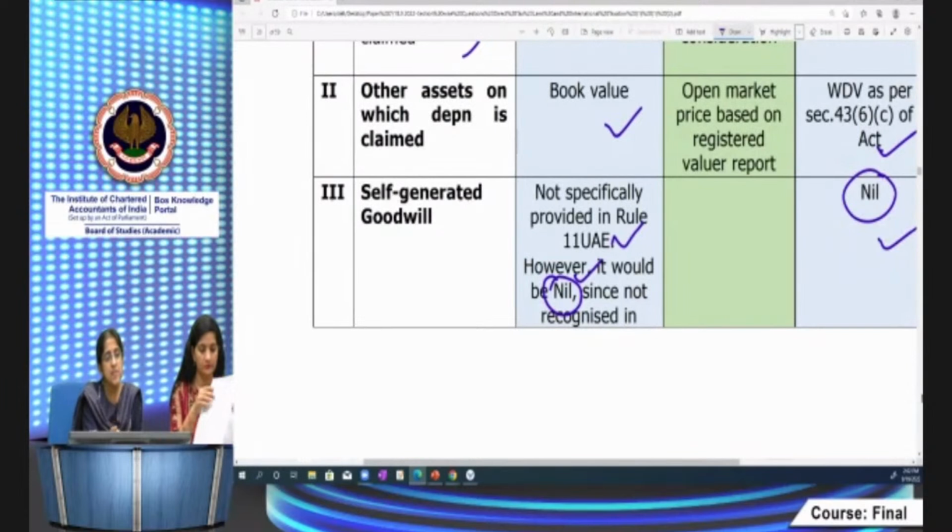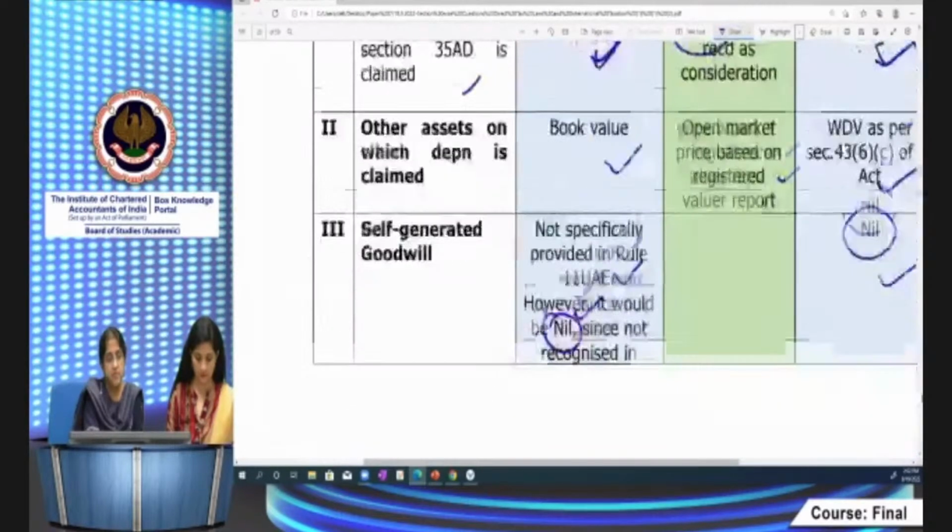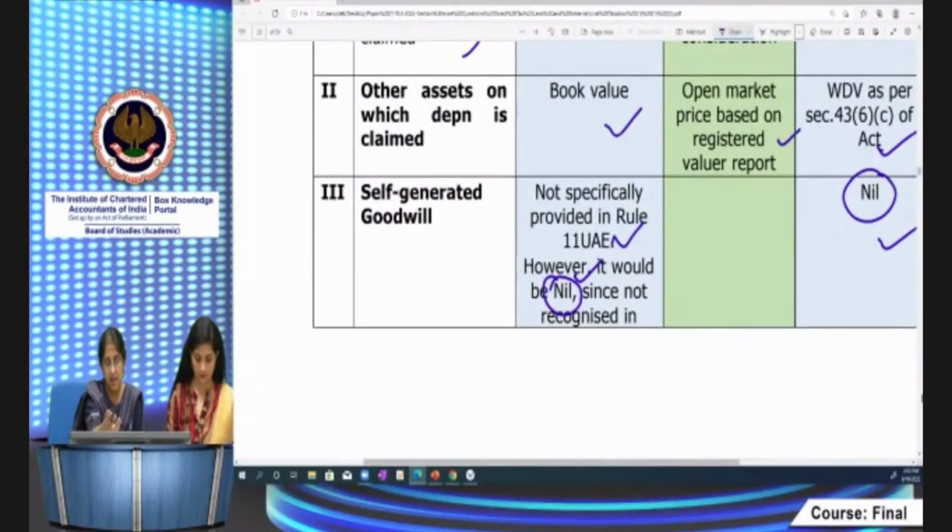Other assets on which depreciation is claimed, you take the open market value. Suppose I receive some other assets on which depreciation is claimed. Suppose they give me building or something like that. It will be the open market price based on registered value or report. Not building, building we've taken up above. If it's some other assets like machinery or something else, then it is open market price. For building, you have to take stamp duty value.